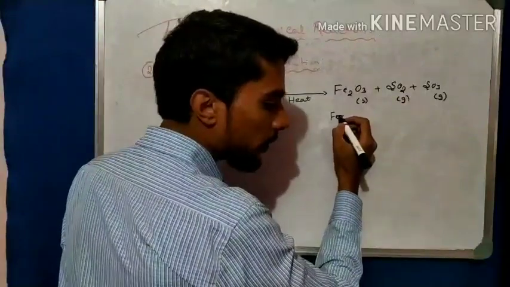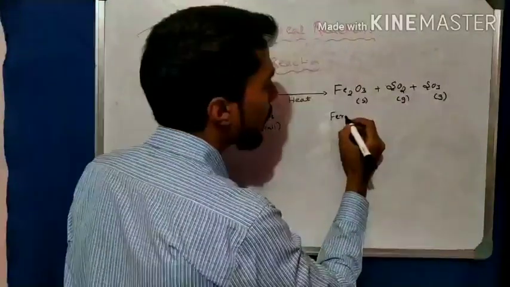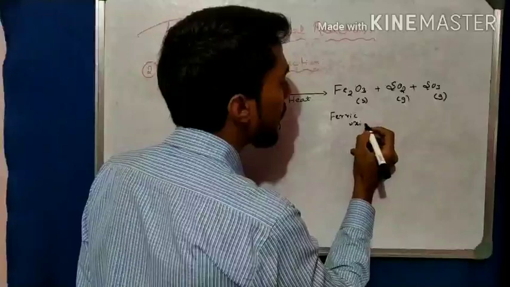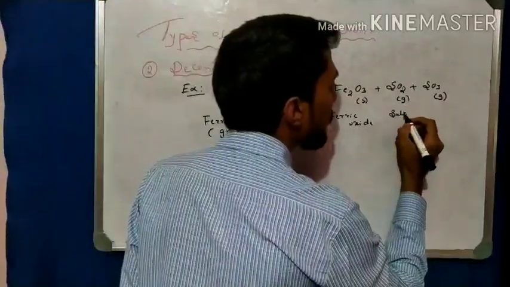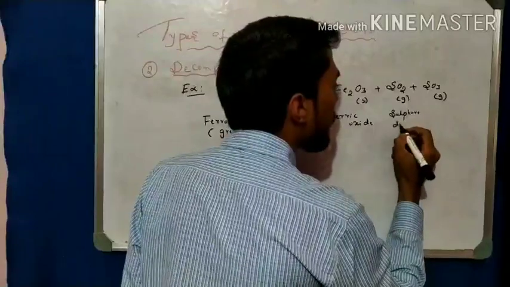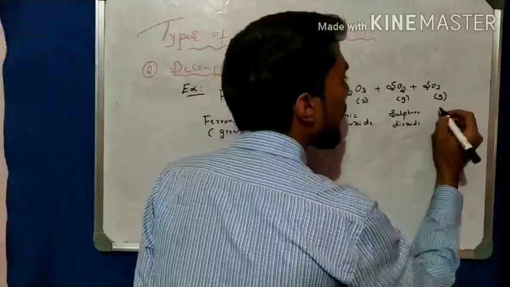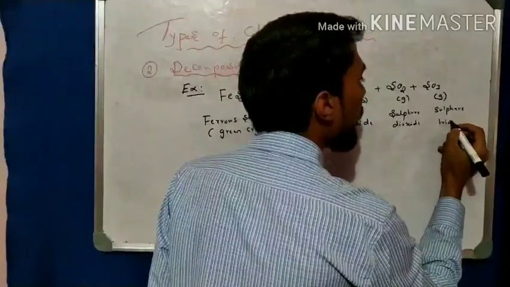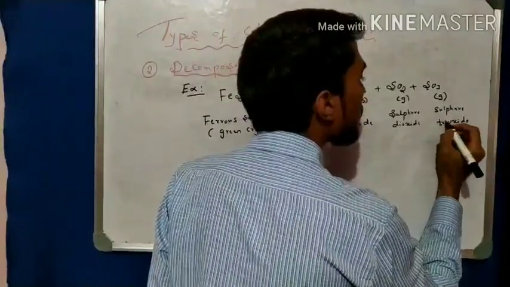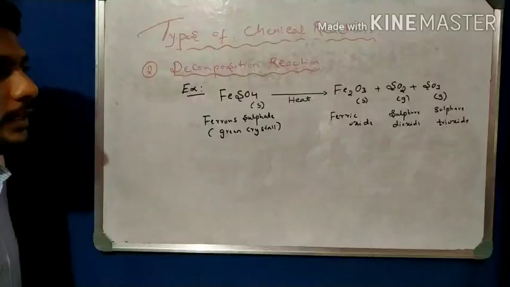Okay, it is called ferric oxide. And this is sulfur dioxide gas, and this is sulfur trioxide gas.